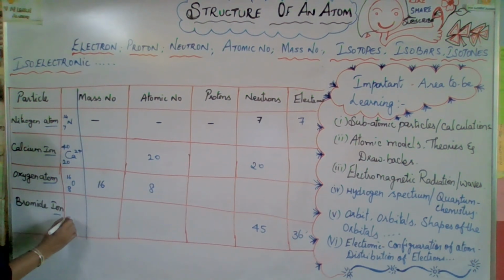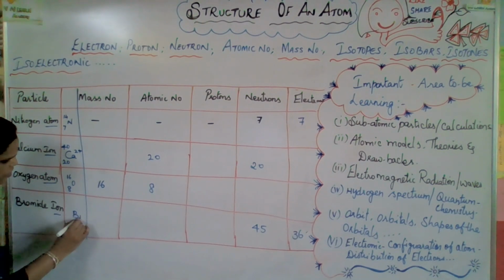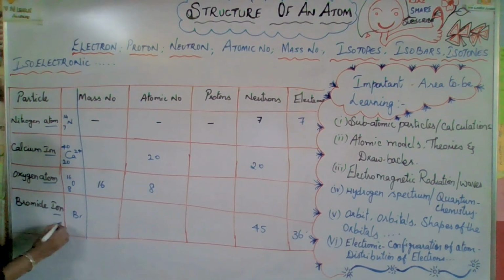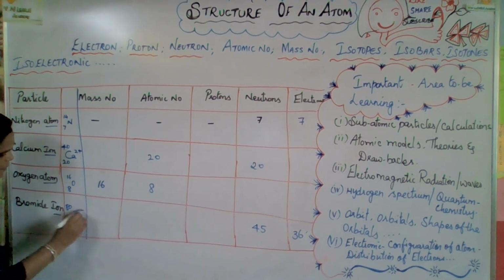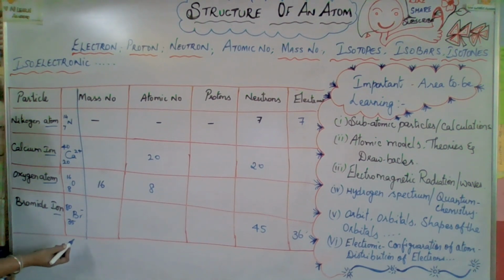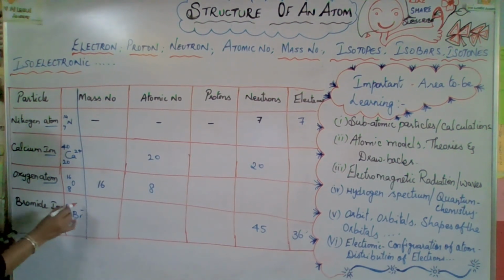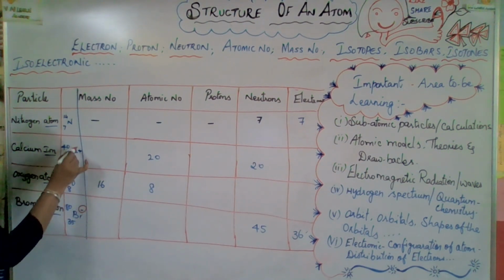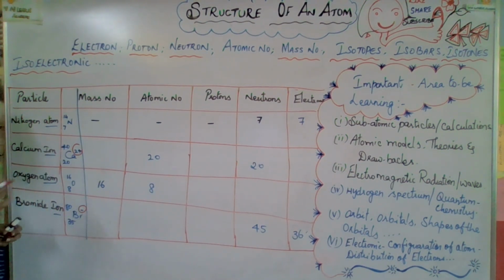And bromide ion they mentioned. Bromine is 35 and 80 mass number, and bromide ion. I hope you got a clear idea. I just mentioned it in red mark so that you will come to know the clarity, because I have written very small. Is it visible?